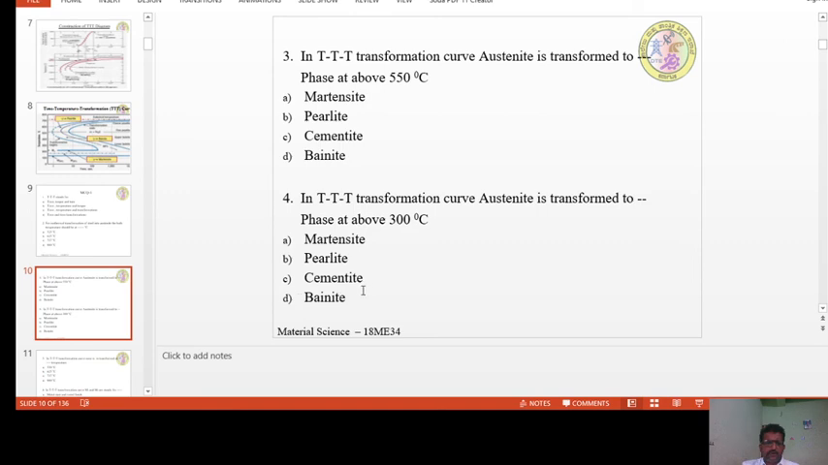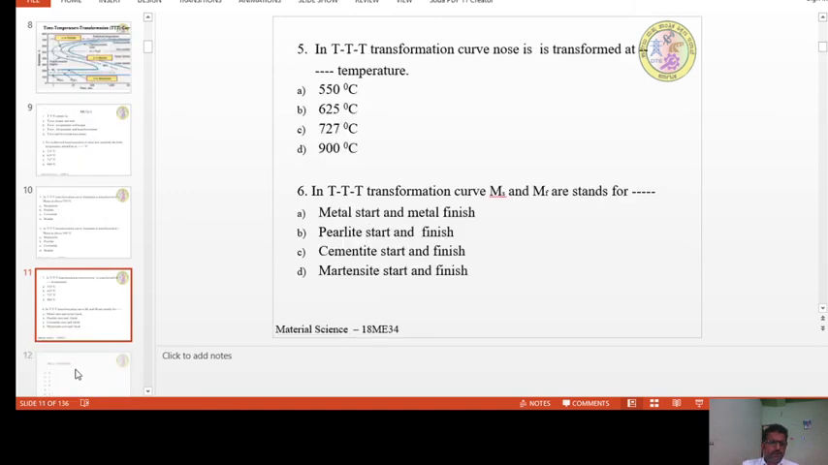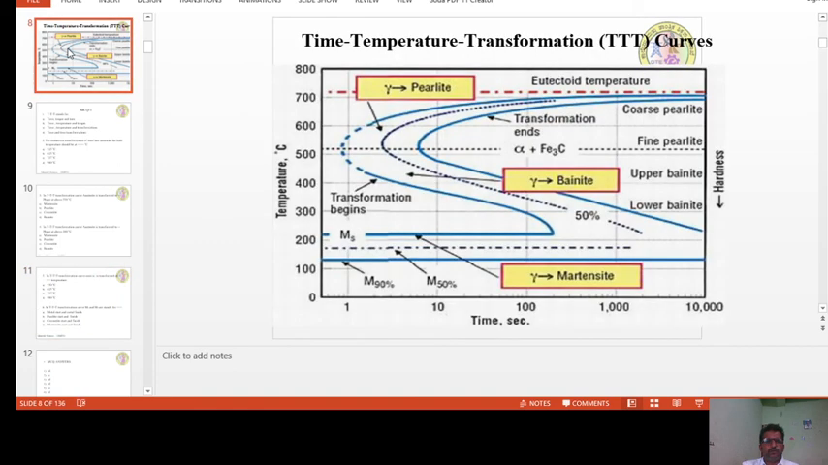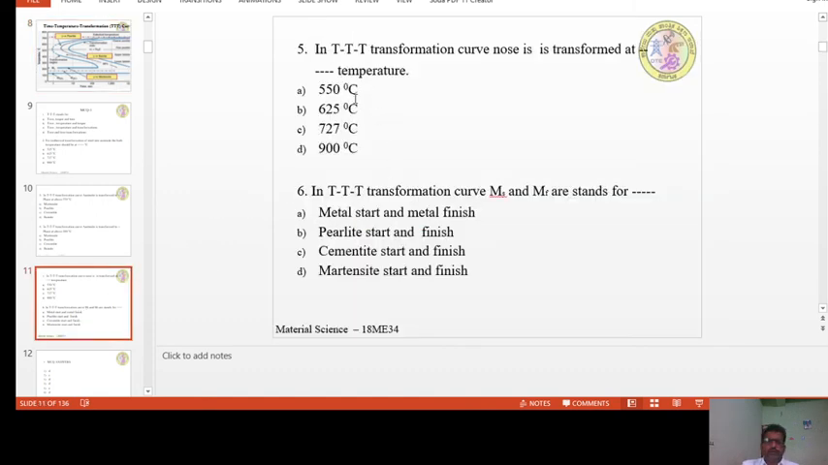D is the answer. And then the other one is, in TTT transformation curves, the nose is formed at dash temperature. The nose is formed at what temperature? For this, once again, you can jump onto this slide. And the nose, as I said, is above 500 degrees centigrade. Generally, people will identify this point as 550 degrees centigrade. So the answer for the fifth one is 550.